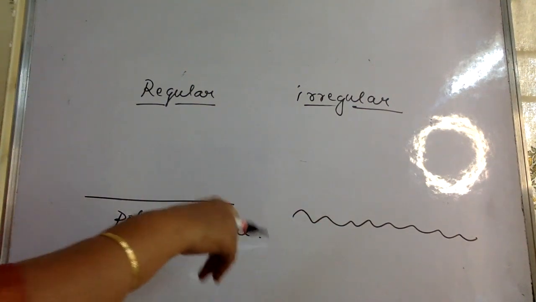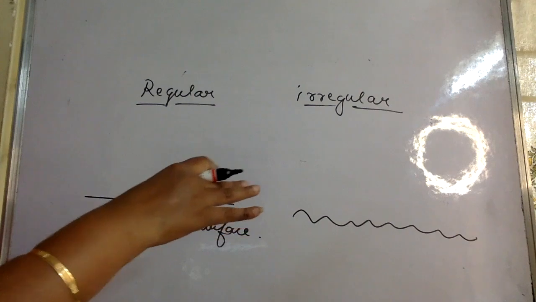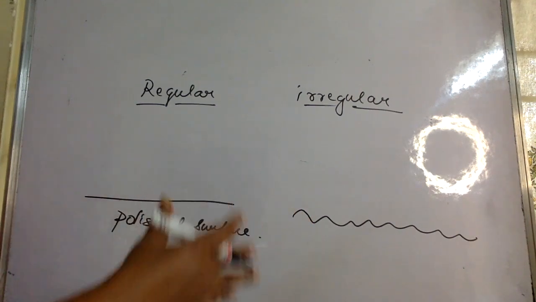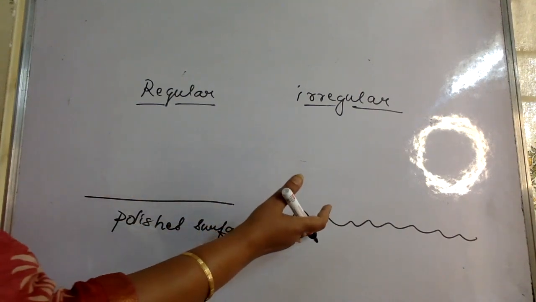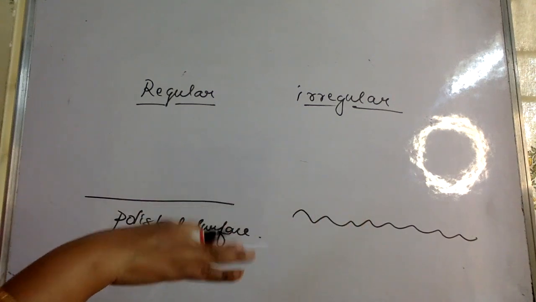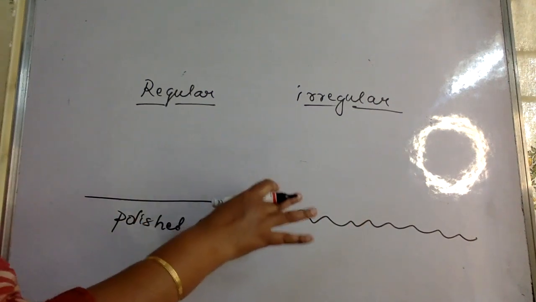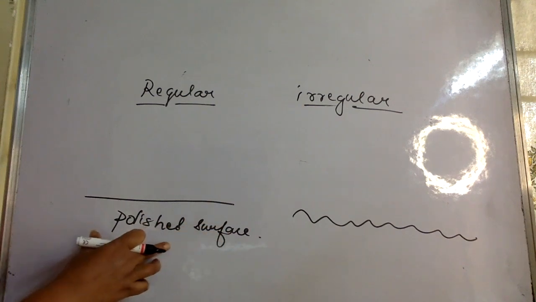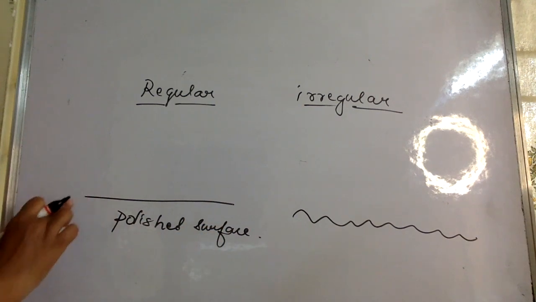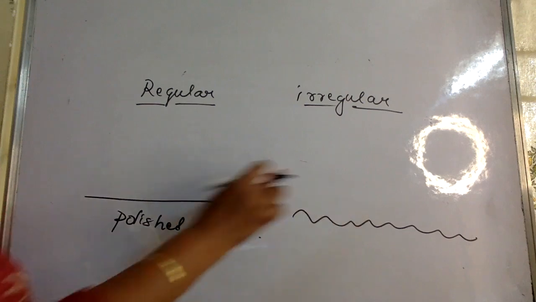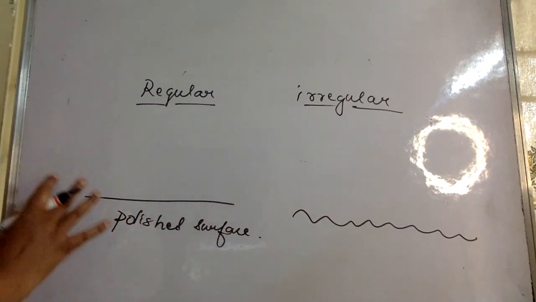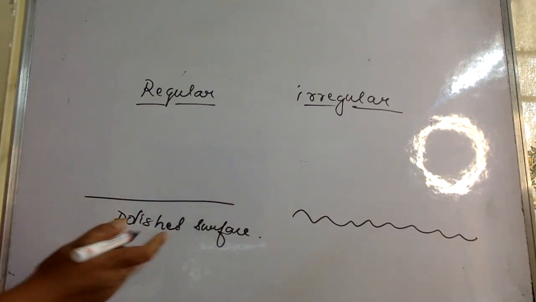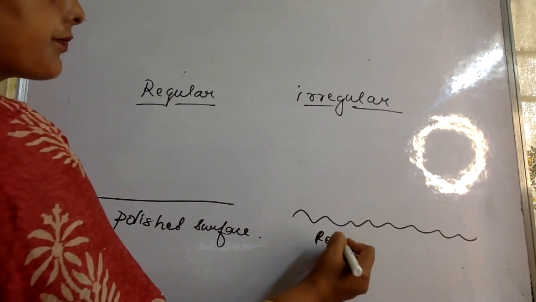This can be the paper of your notebook, it can be the cover of your textbook, it can be a tabletop which otherwise looks very much polished, but according to physics it can still be a rough surface. Here this polished surface should not have even these microscopic roughness.